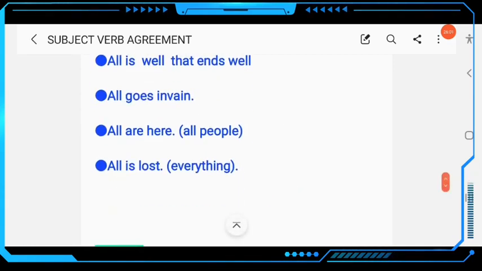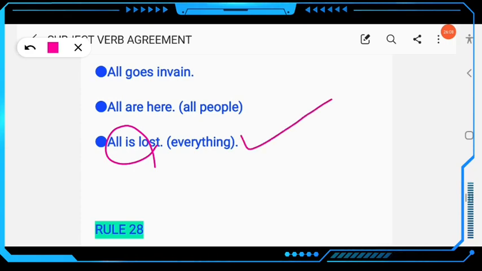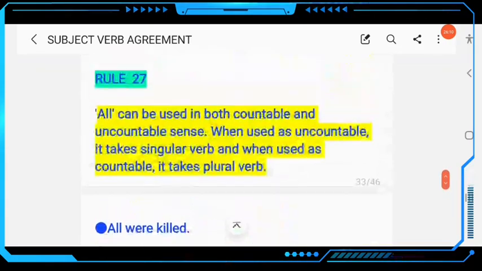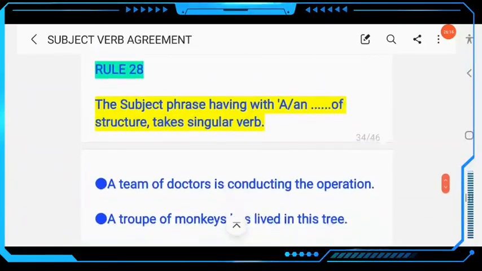Similarly, next example here: all is lost, that means everything is lost. Clear? So I think you have got a complete idea about it. Rule number 27. Then next, come to rule number 28.